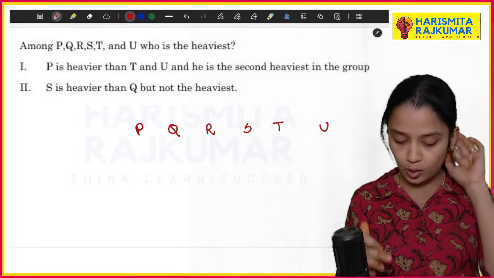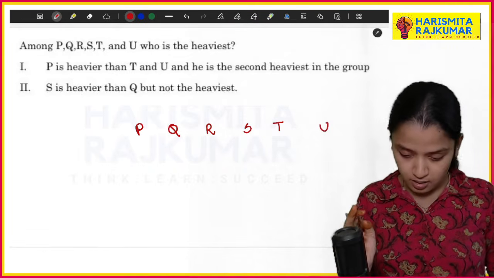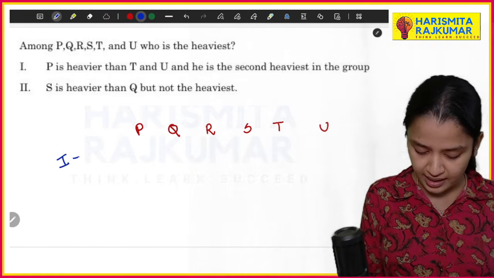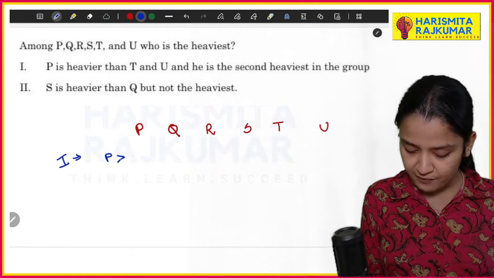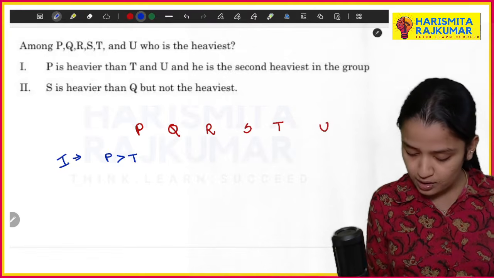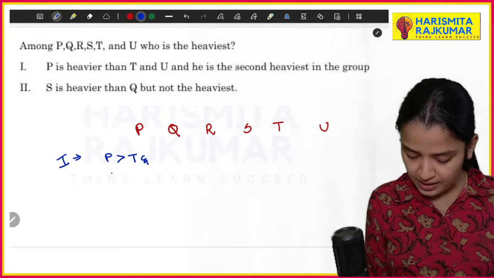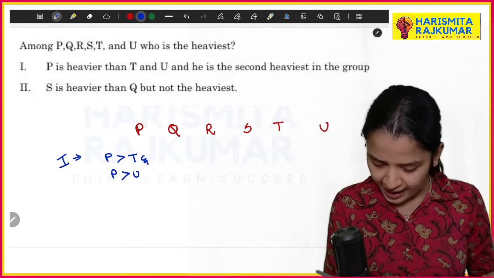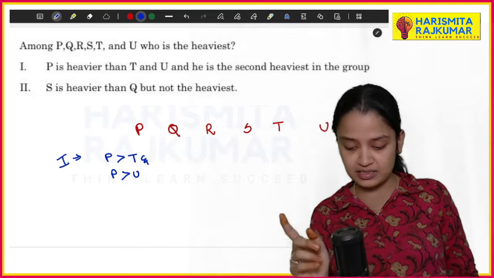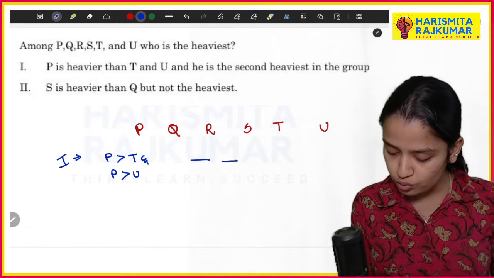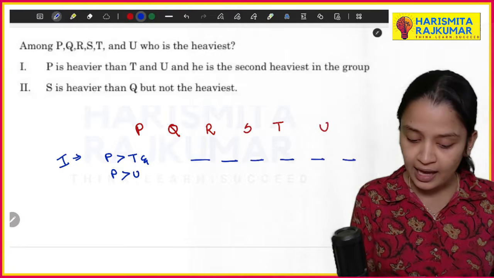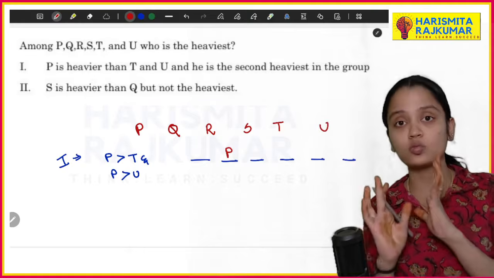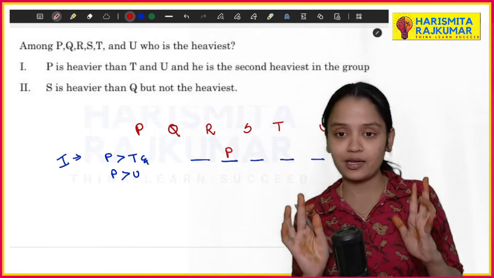Now statement 1 says P is heavier than T and U, and P is heavier than U. Which means P is heavier than T and U, and he is the second heaviest in the group. So I'm just drawing 1, 2, 3, 4, 5, 6, and let me assign P, because P is the second heaviest in the group. This is what I am getting from statement 1.